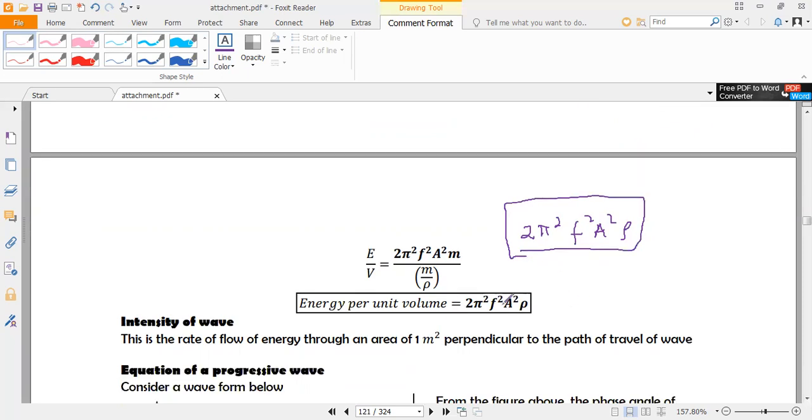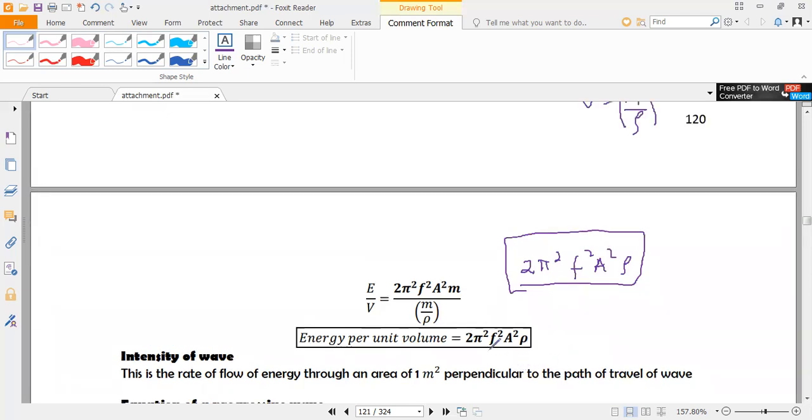The other one is the intensity of the wave, and this is the rate of flow of energy through an area of 1 meter squared perpendicular to the path of the wave. Basically, these are the important terms that we need to know about a progressive wave.